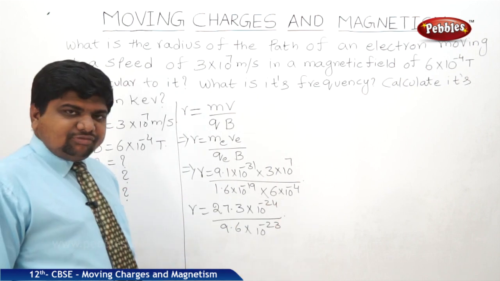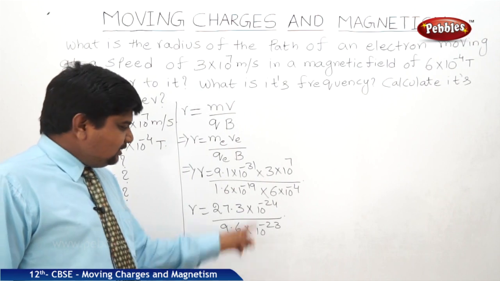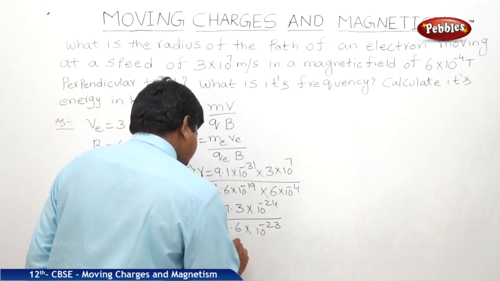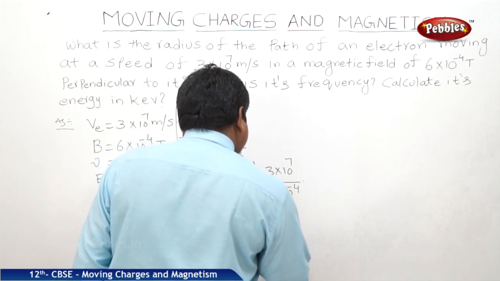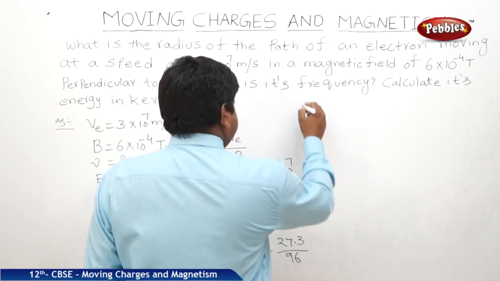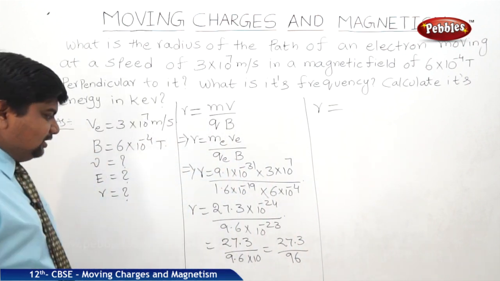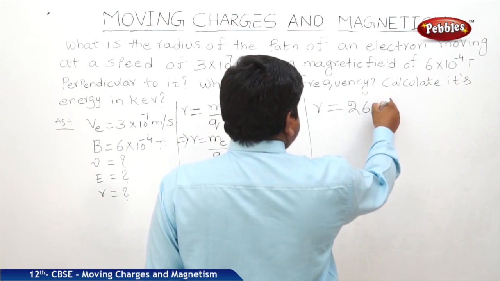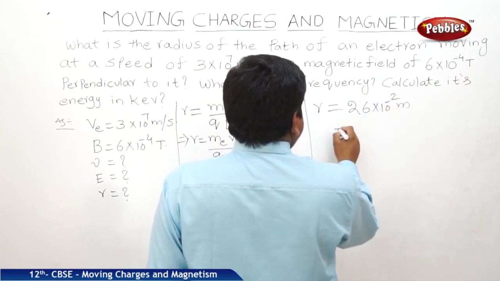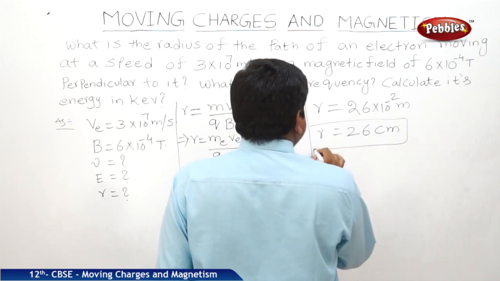The powers combine to 10 to the power of minus 1, so it is 27.3 by 96. The approximate answer is radius equal to 26 into 10 to the power of minus 2 meters, nothing but 26 centimeters. So R was found.